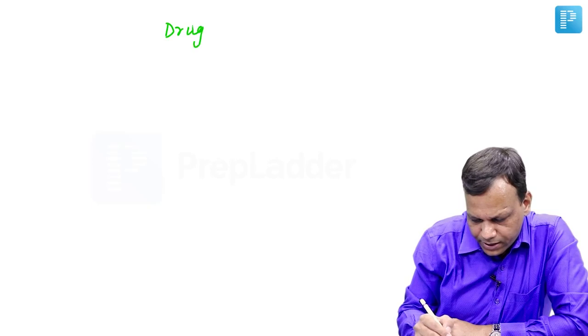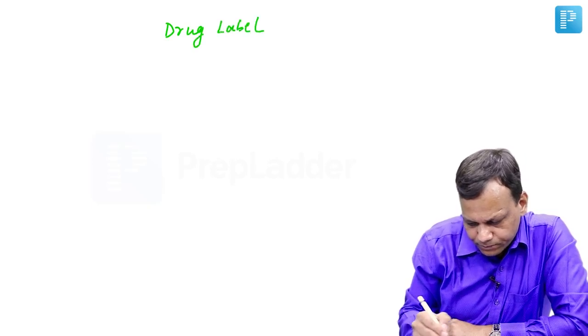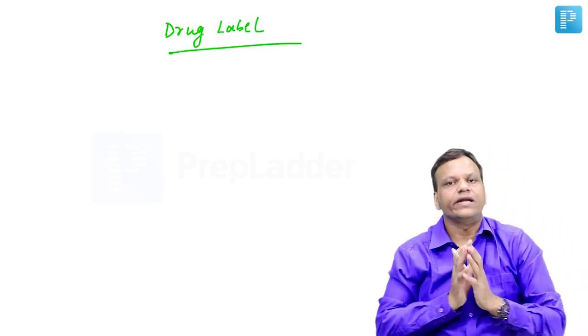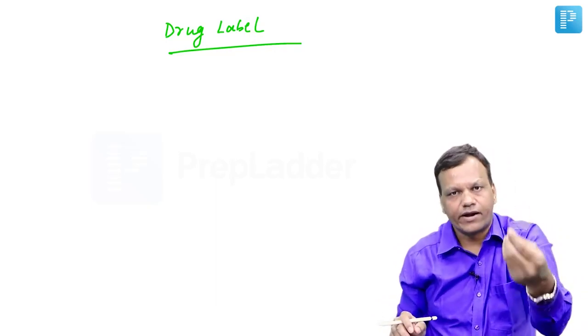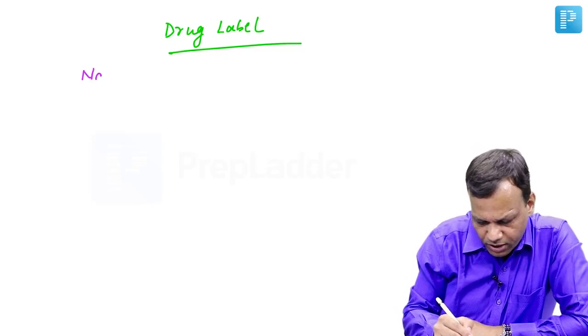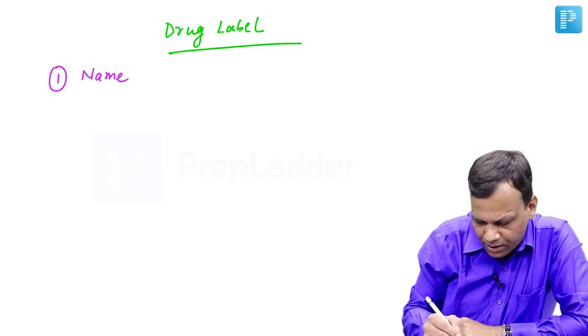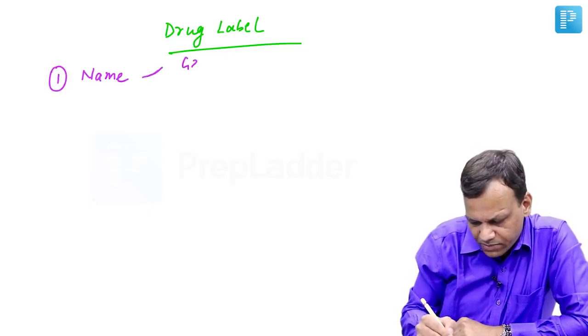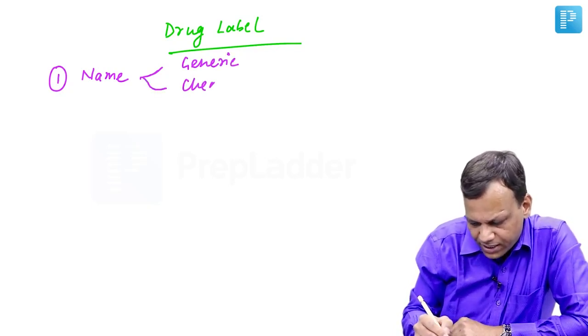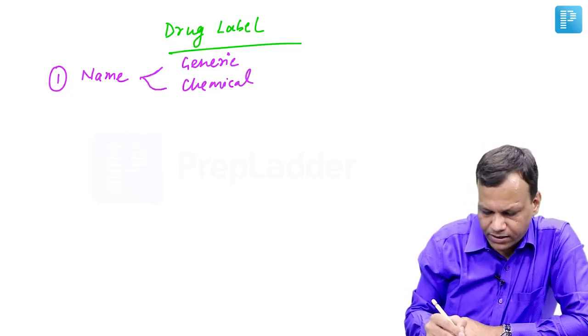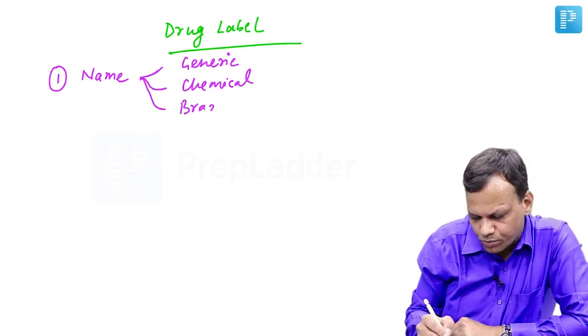The next important thing we need to discuss is the drug label. Currently questions are asked on the drug label. On the drug label, they will give the strip of the drug and ask what is written on that. On the drug label, first of all, the name will be written. The name can be the generic name, that means the actual name, like aspirin. The name can be the chemical name like acetyl salicylic acid, and the name can be a brand name like Ecosprin.